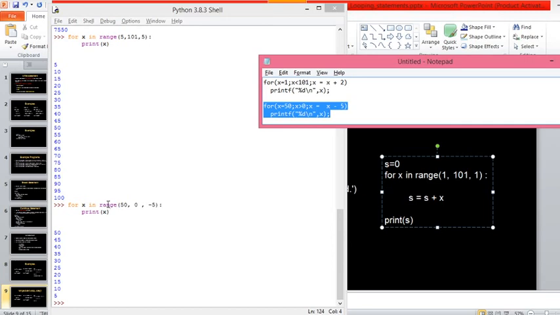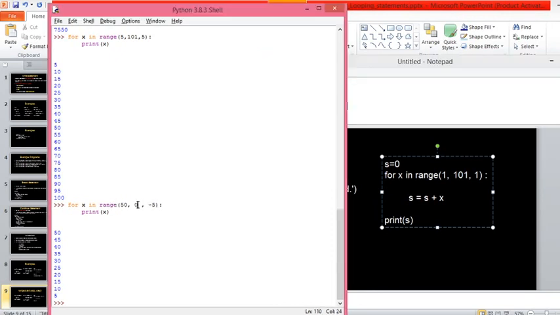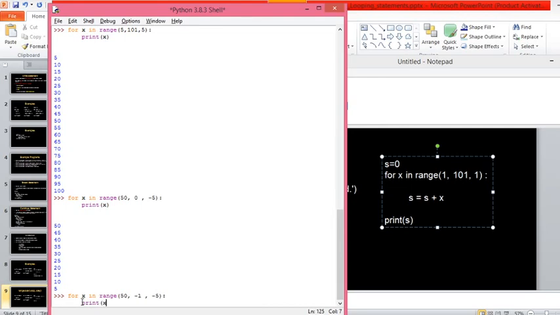But in C, we can use less than or equal to, so that, for example, in this example 0 can be printed. Definitely you can do that also. Here you just change it to minus 1. The stopping value can even be negative. I'll show you. If you want 0 also to be printed, go up to minus 1, with the stopping value as minus 1. Now look here, even 0 has come on the screen.